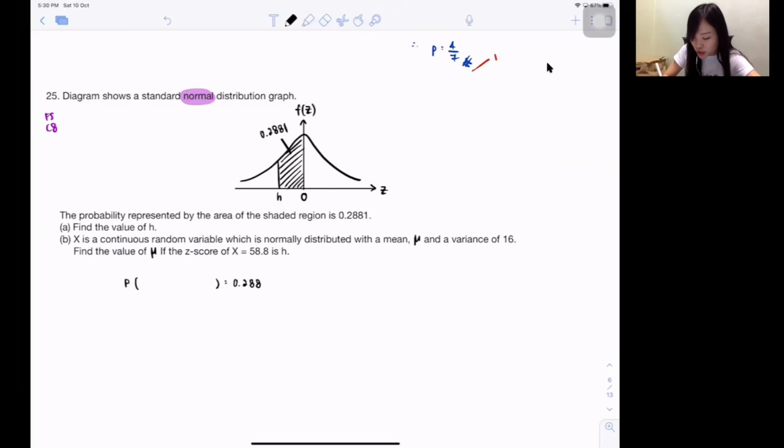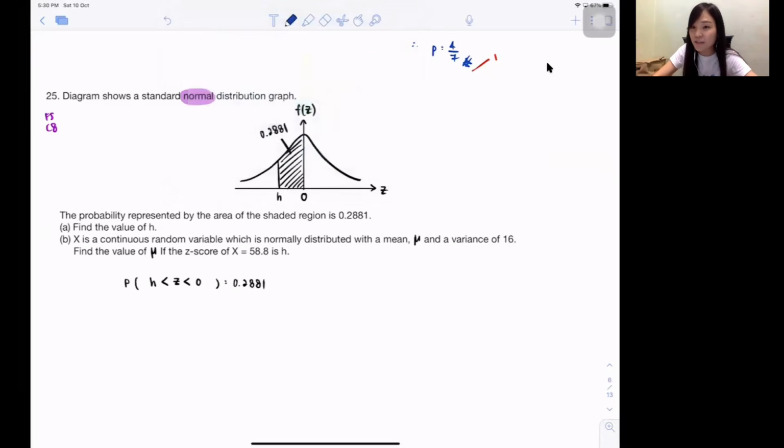Okay, always just try to write out what is the situation for that particular probability. So 0.2881 is in between H and 0, and both of them under Z. So Z bigger than H, Z smaller than 0 is actually 0.2881. Can? But I already told you, the normal distribution table only supports the tail, correct, my dear?